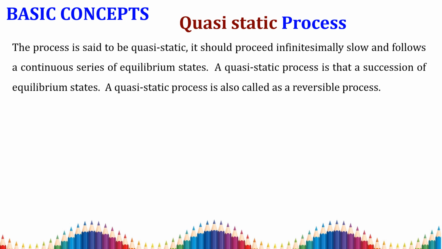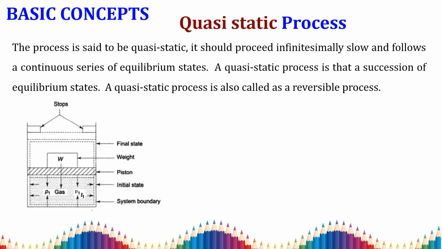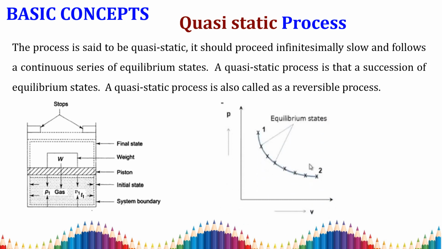Then we are going to see what is meant by a quasi-static process. A quasi-static process is a very infinitesimally slow process, with a continuous series of equilibrium states. A quasi-static process is a succession of equilibrium states, and also it is a reversible process.